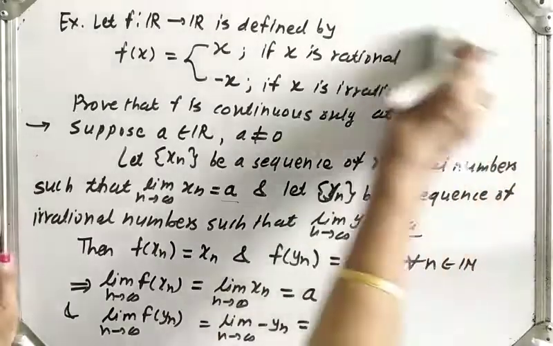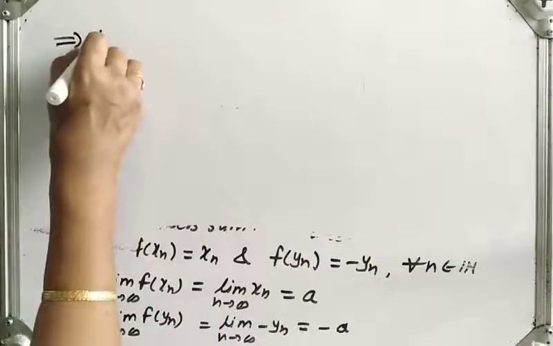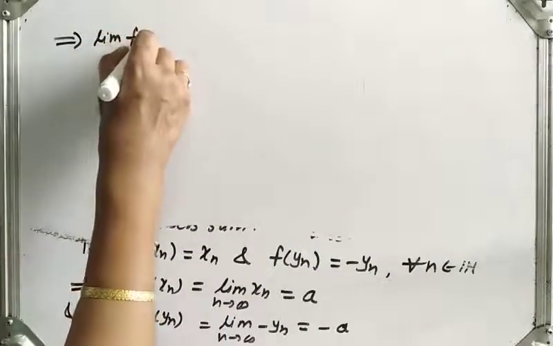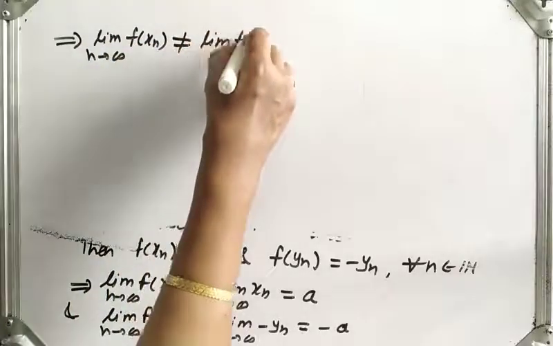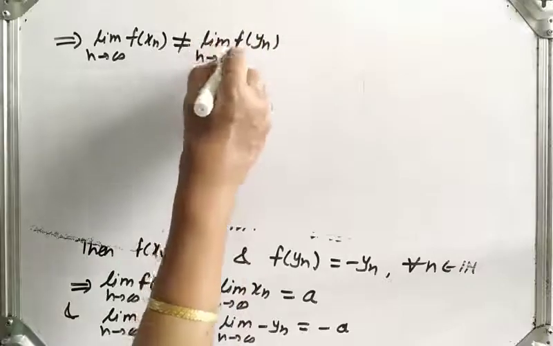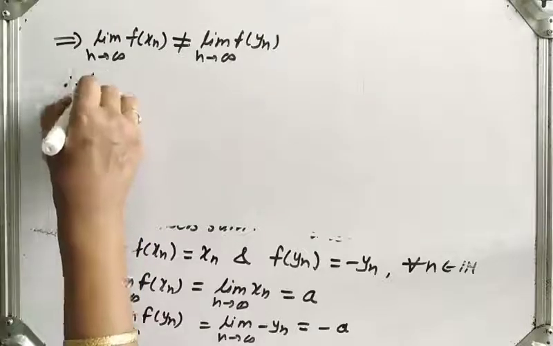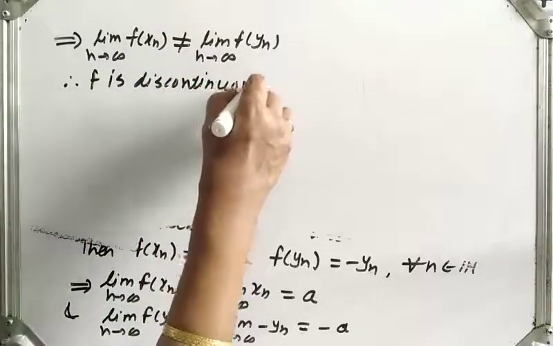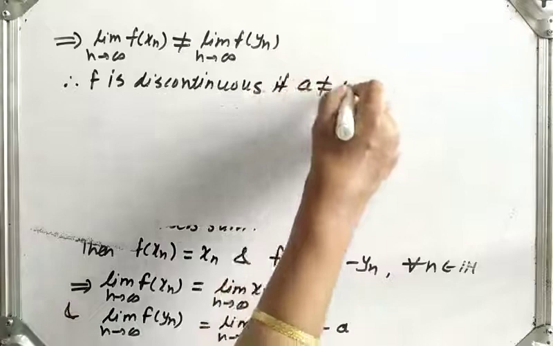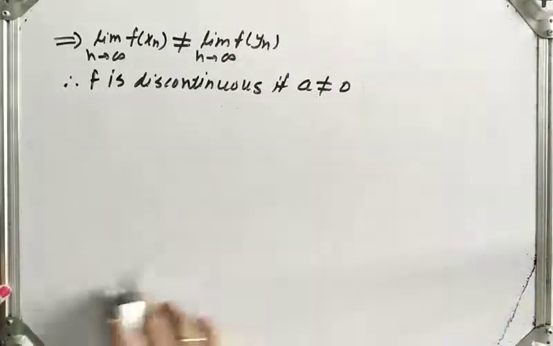So this implies the limit of f of xn as n tends to infinity is not equal to the limit of f of yn as n tends to infinity. Okay. Therefore f is discontinuous if a is not equal to 0. So for a non-zero real number, the function is discontinuous.